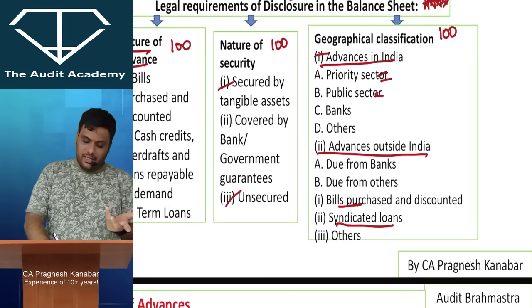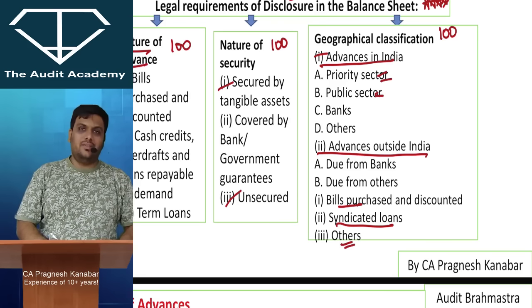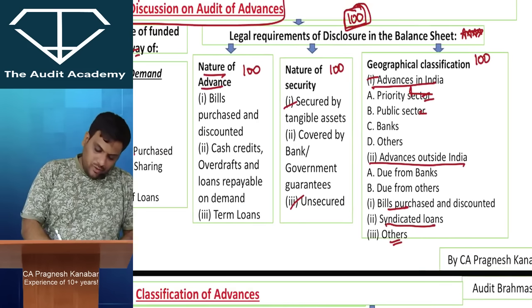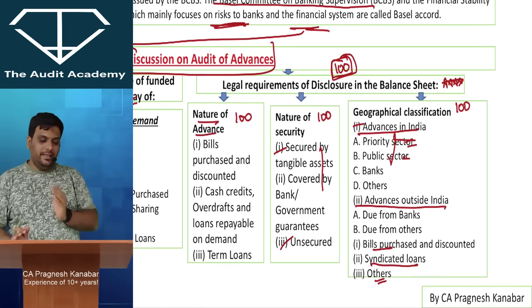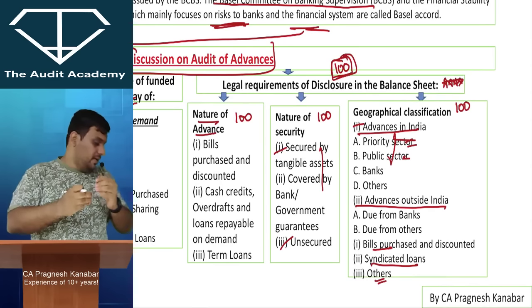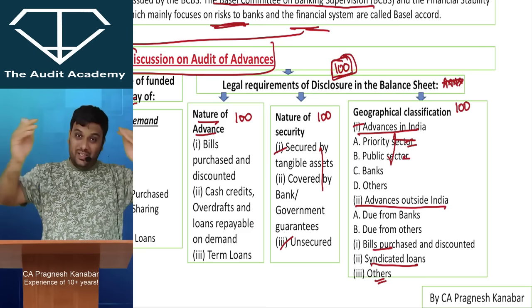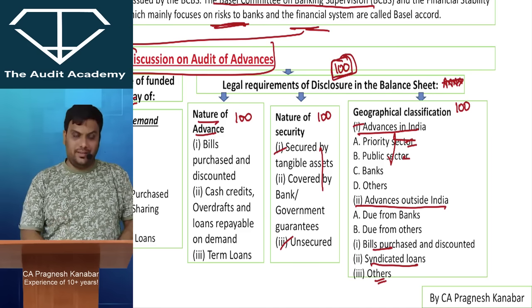Everyone understands. Syndicated loans means group of banks coming together to give loans. And others. Syndicate means group. So, but do we need to remember everything? No. Broadly, you just need to remember that there is a legal requirement of disclosure in the balance sheet that these 100 rupees total advances given by the bank need to be shown from 3 different angles. Classification we can say.